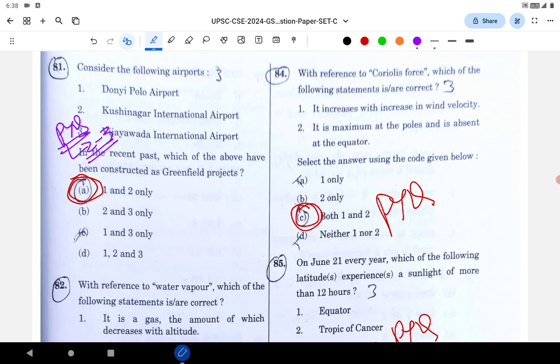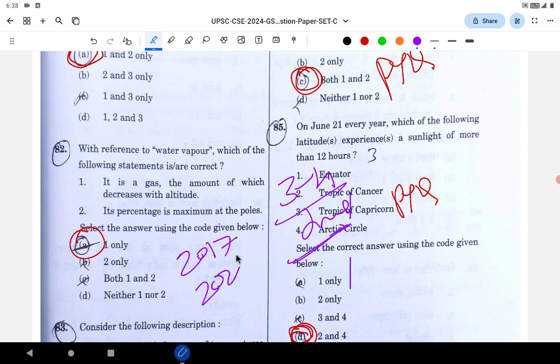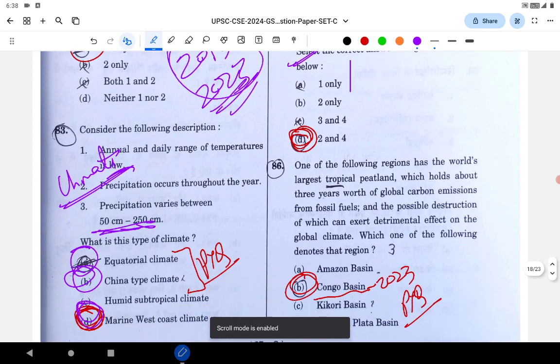I will not discuss that question. Next is on June 21st. This question, summer solstice, they have asked I think 3 to 4 times in the last 4-5 years. Every year they ask June 21st, June 21st, June 21st. First I think in 2017, then in 2023. They have asked this 3-4 times. Very easy question. Let's go to the next question.